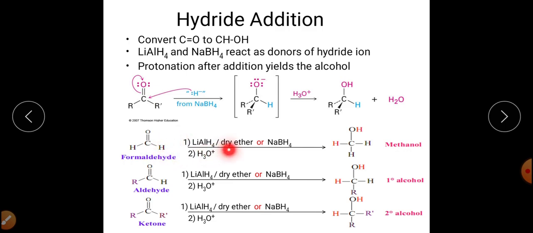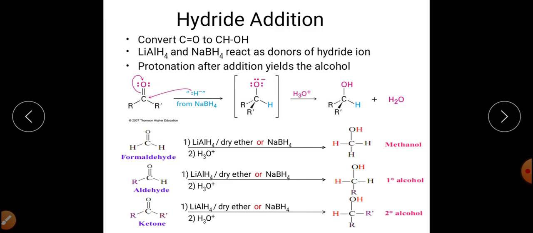Formaldehyde on reaction with lithium aluminum hydride in presence of dry ether, or sodium borohydride, followed by acidic hydrolysis will get converted into methanol. Similarly, if we have an aldehyde other than formaldehyde and the same reaction is carried out, it will get converted into a primary alcohol. And if we use a ketone, we will get a secondary alcohol as the product.